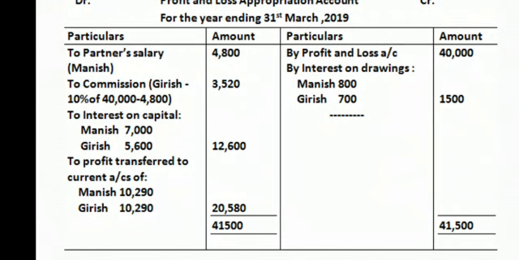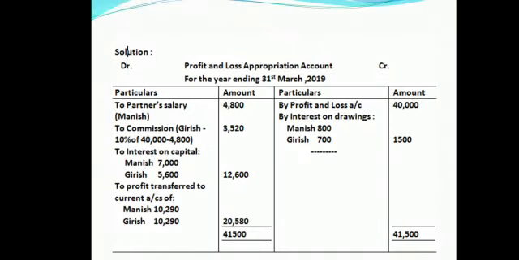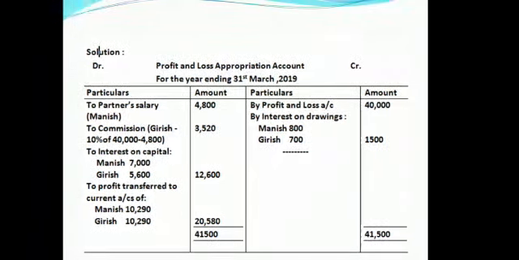How have we arrived at this figure, children? We took the total of the credit side, 41,500. Out of that we deducted the total of the three items, 4,800, 3,520 and 12,600, and as the balancing figure we got the distributable profit, that is 20,580, which was divided equally because in the first point itself they said an equal ratio applies. So equally between two partners, 10,290 is given to both the partners. I hope this preparation of the profit and loss appropriation account is quite clear to the children, right?